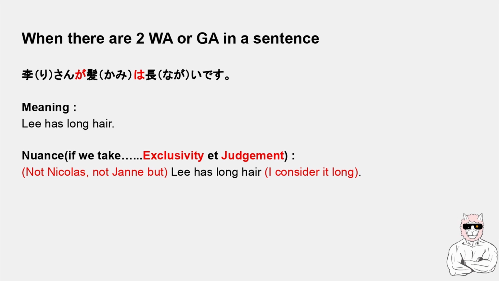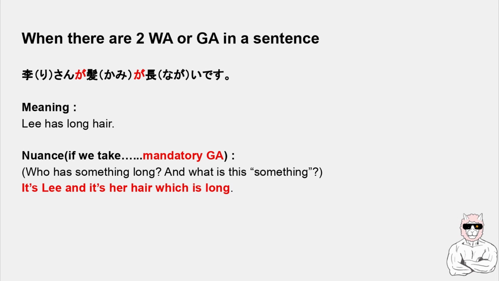And if we take the sentence リさんが髪が長いです。And if we apply the mandatory ga, the nuance is like, so there's a question, who has something wrong and what is this something? And to answer that, we use the Japanese phrase above, and so the nuance is it's Lee and it's her hair which is long.